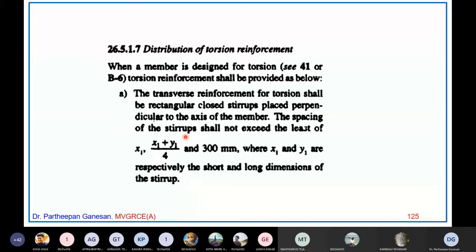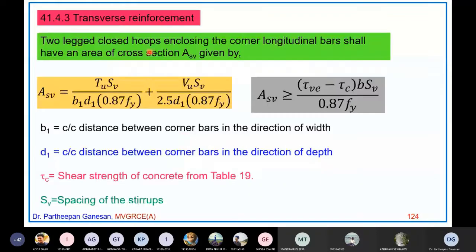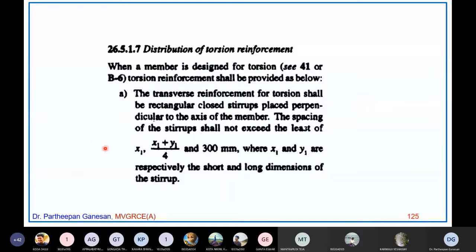So there are 5 values of spacing you will get: one from the first equation, one from the second, x1 as the third, x1 plus y1 by 4 as the fourth, and 300 mm as the fifth. So when a beam is subjected to twisting moment, you will design the transverse reinforcement using all these 5 criteria, and the final spacing should not exceed all these 5 values.